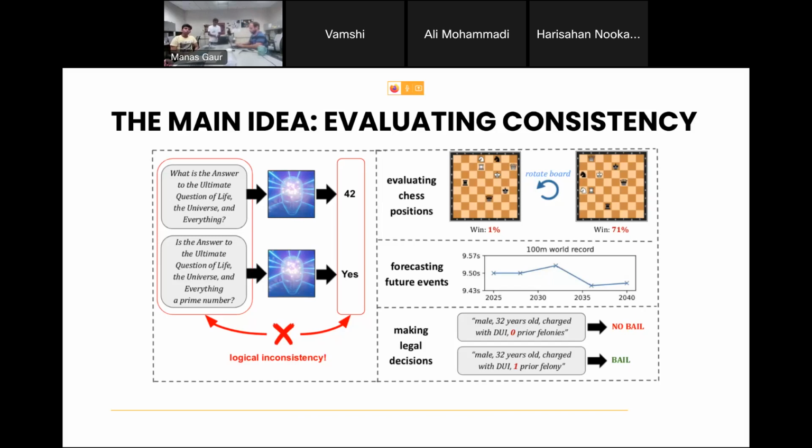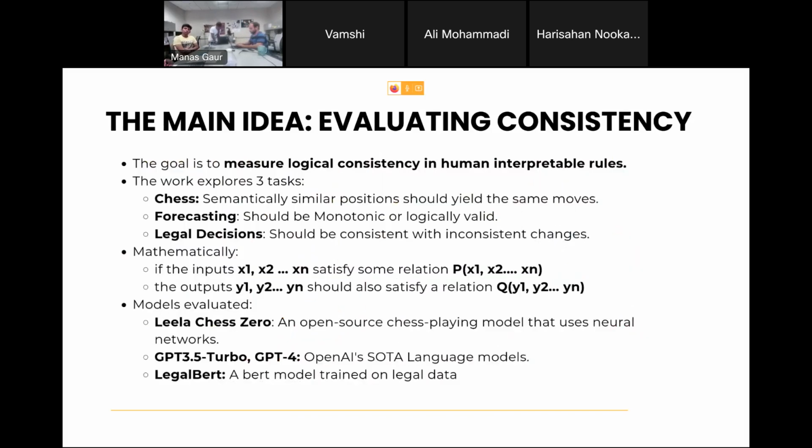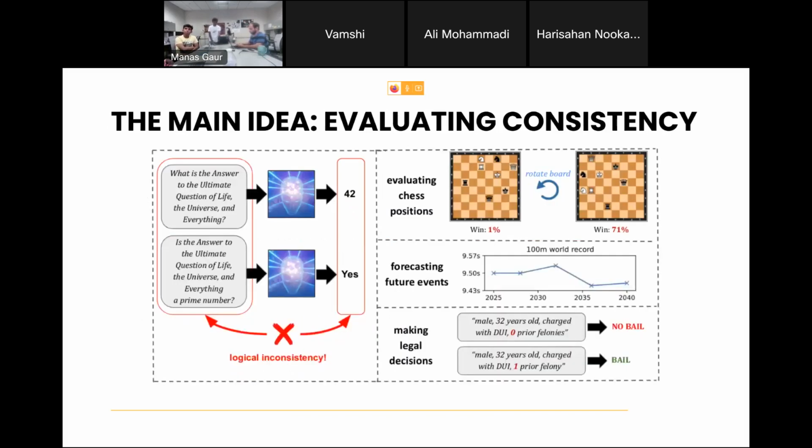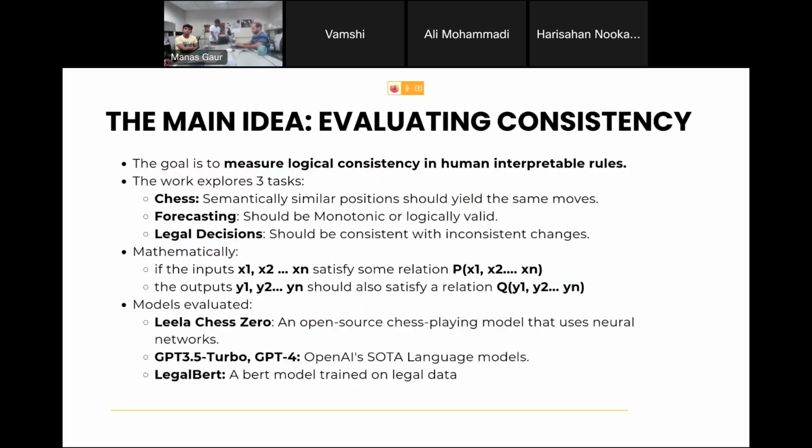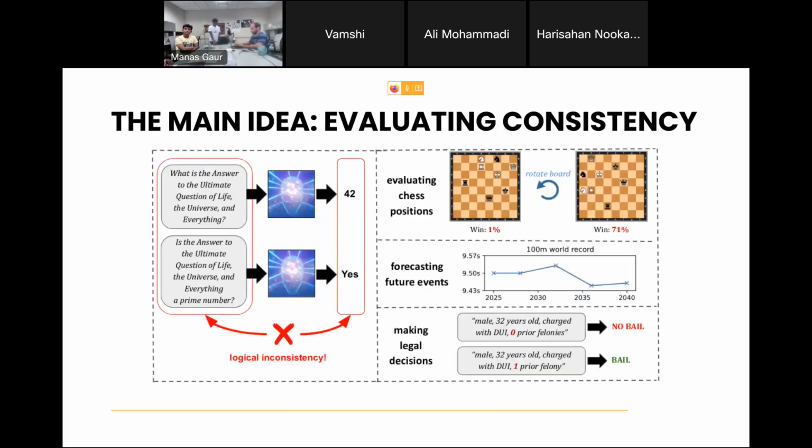These are just examples. And yeah, so what they do is they do it for three tasks: chess, forecasting, and legal decisions. Mathematically, if I were to put this as a whole problem, there are some inputs x1 to xn and they follow some kind of relation, in this case, let's say the chessboards are semantically similar. That's a relation, and the outputs should also satisfy a relation. Like in the chessboard case only, if the inputs are semantically similar, the output should be the exact same probability.